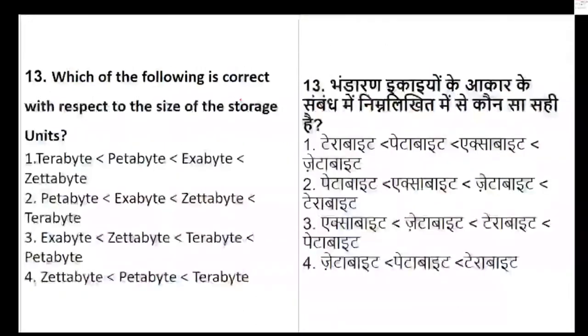Okay. Now coming to the next question. As I said, I'll be putting up memory questions every day so that it becomes a good revision for you all. Which of the following is correct with respect to storage units? They have given a symbol, less than or greater than. You have to identify whether it is petabyte, terabyte, exabyte, zettabyte, or exabyte, zettabyte, terabyte, petabyte, or petabyte, exabyte, zettabyte, or zettabyte, petabyte, terabyte. So what exactly is it, with respect to which storage unit?